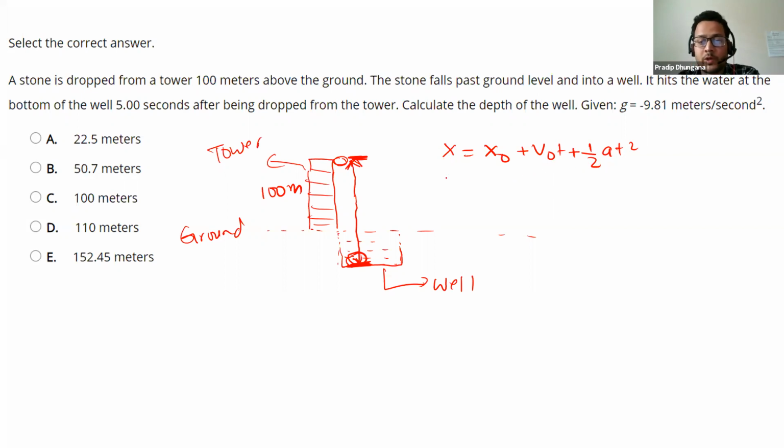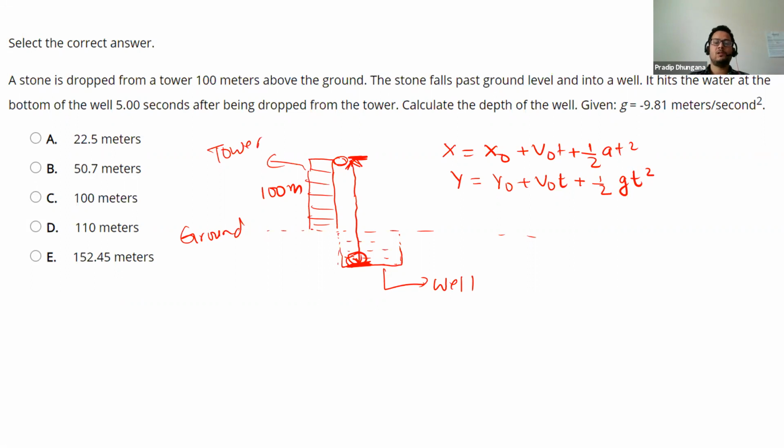But we are talking about vertical position, so replace x by y: y0, v0 t, and replace a with g, since the stone is falling under the action of gravity, 1 over 2 g t squared.